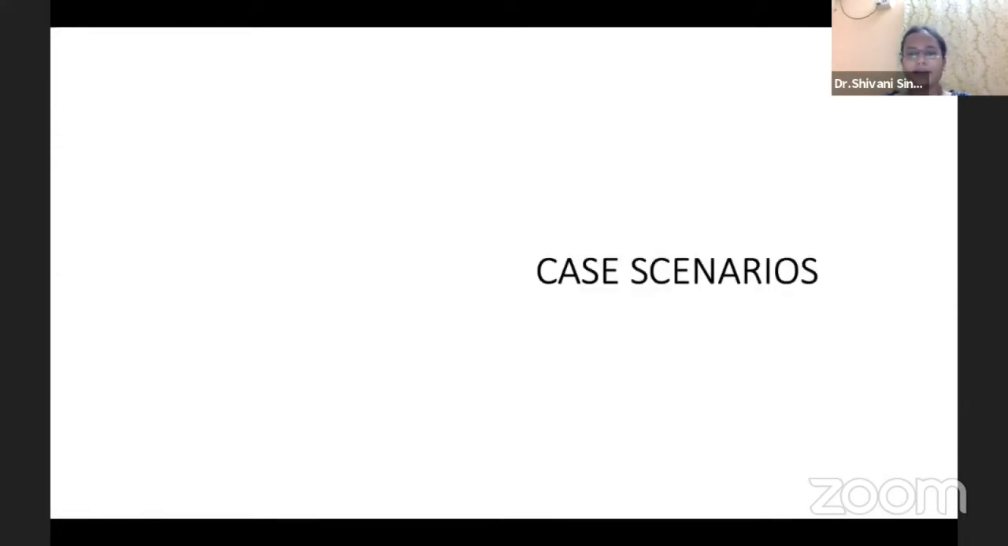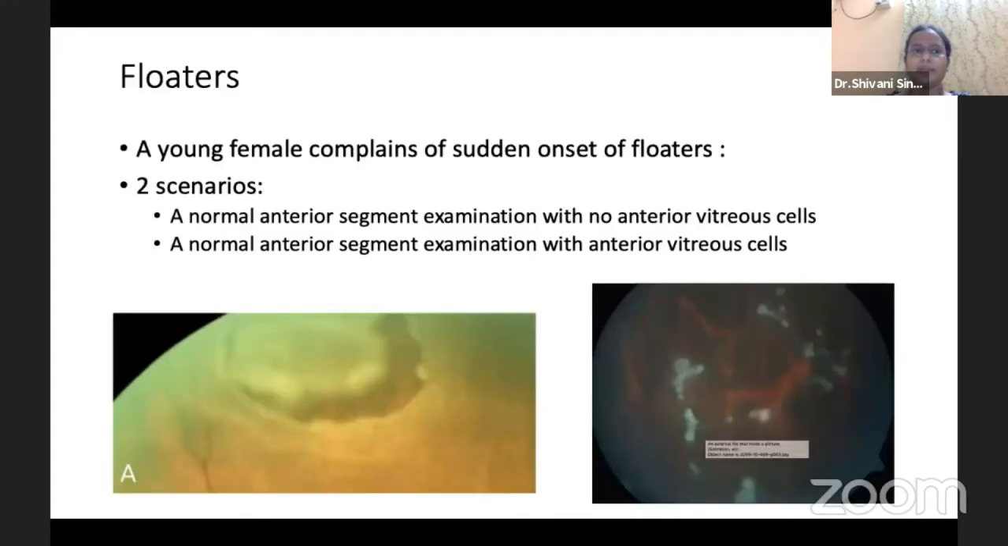So let us come to some case scenarios which may be interesting. One of the most common complaints which we get in OPD is floaters.